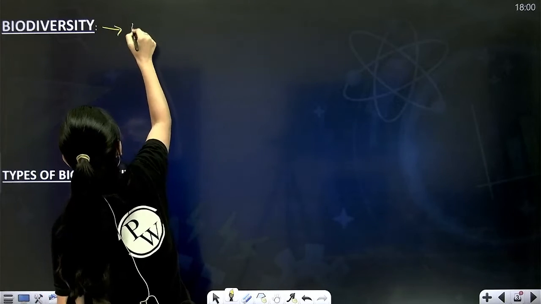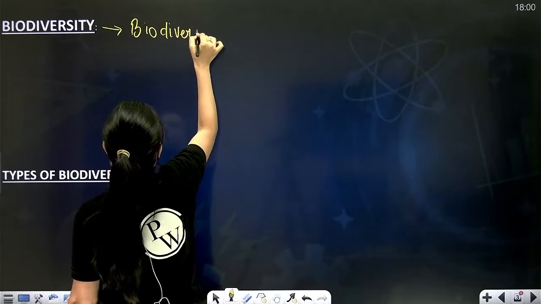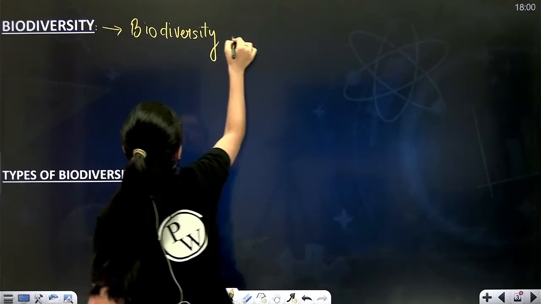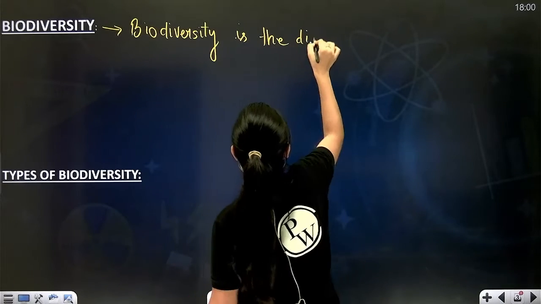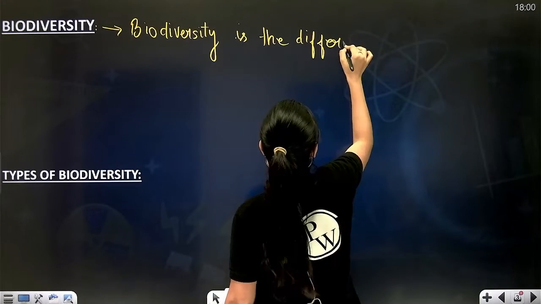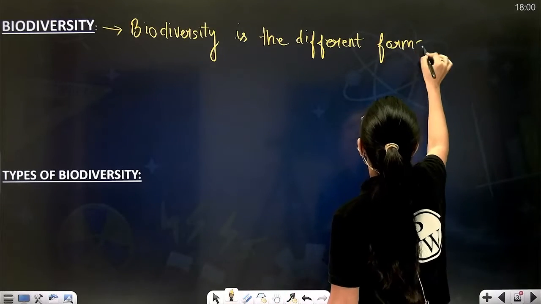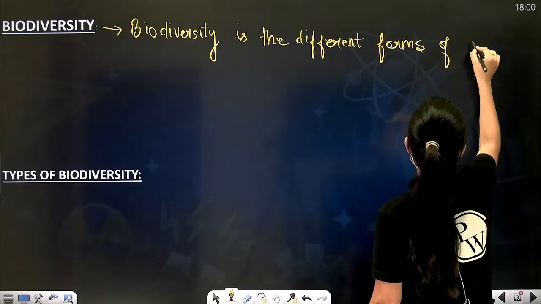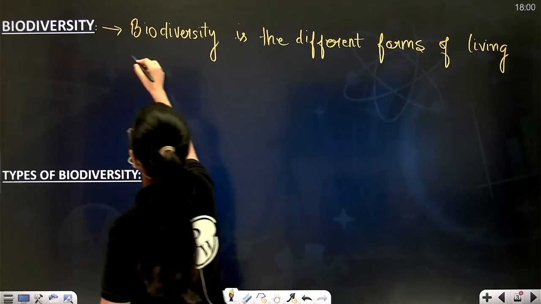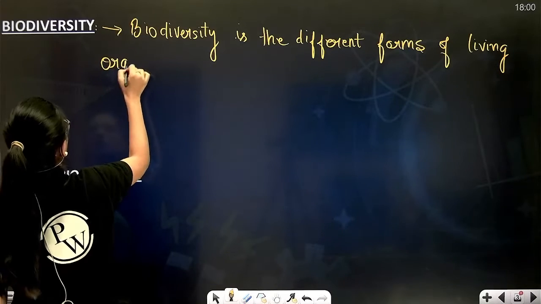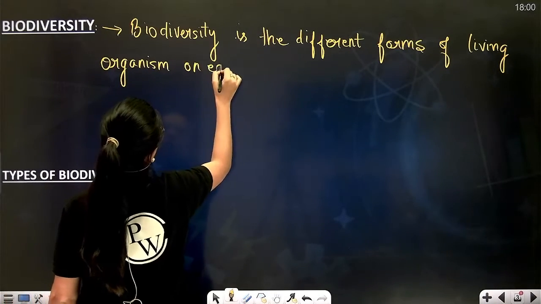So basically, biodiversity is the different forms of living organism on earth.